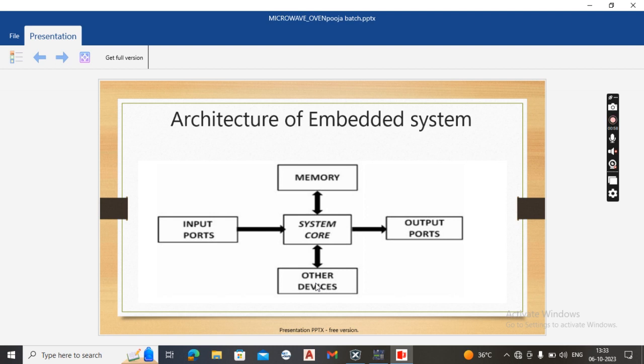Input ports are used to take the inputs from the user. Output ports are used to display the outputs. Other devices include additional circuits, for example, reset circuit, brown-out protection circuits, oscillator unit, real-time clock system, etc.